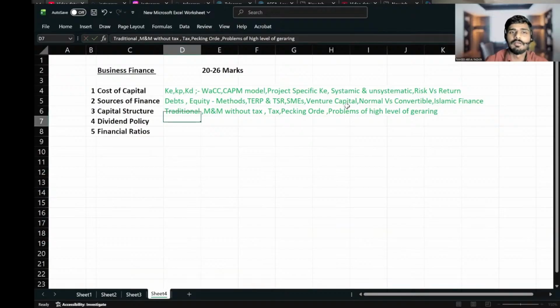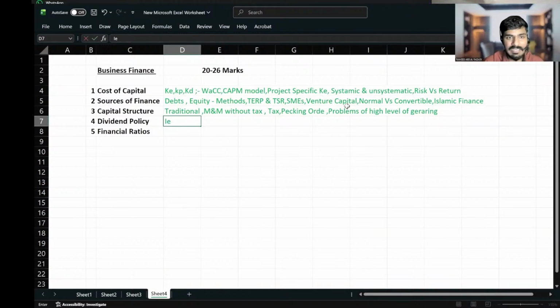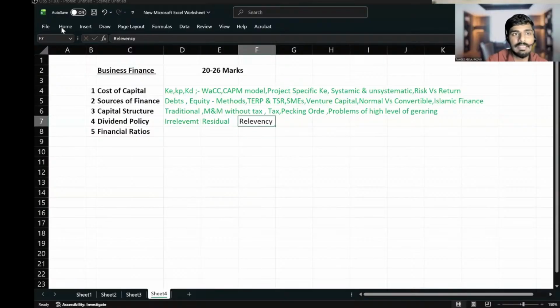Anyway, in the next chapter, you must learn 3 theories only. Dividend policy. It's a very small chapter. Within half an hour, you can learn the whole chapter. There is dividend irrelevancy theory, which states that dividend is irrelevant. Even if you don't give dividends, it's not a problem. That is called dividend irrelevancy theory. Then residual theory is there. And finally, dividend relevancy theory: dividend should be relevant. This is the most important theory in dividend.